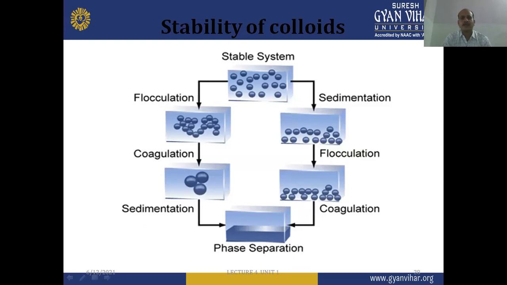So stability of colloidal dispersions depends on many mechanisms, and it involves sedimentation, flocculation, coagulation, and phase separation. Similarly, flocculation, coagulation, sedimentation, and then it will convert into phase separation. So a stable system can separate out by the different mechanisms of flocculation, sedimentation, and coagulation. Now let us discuss the stability of colloidal dispersion in detail.